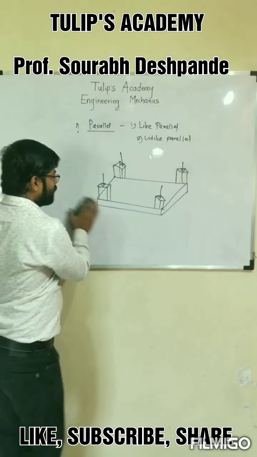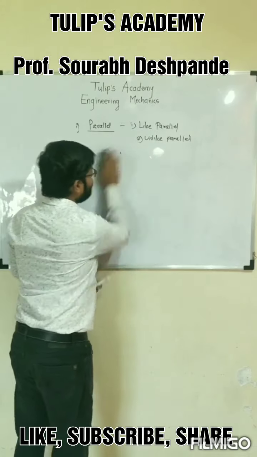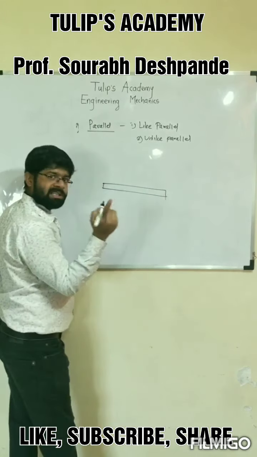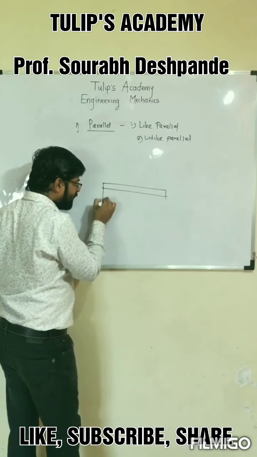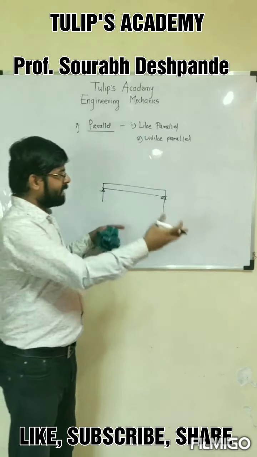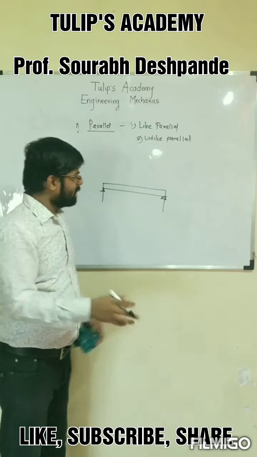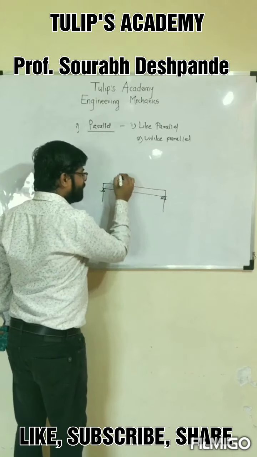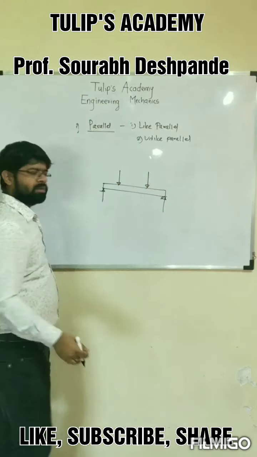If you consider the example of the beam, let me erase this. The beam is a transverse member. It is supported on two columns. The columns may be located at the ends or they may be intermediate supports, depending upon determinacy, which we will see later on. And this beam is subjected to vertically downward forces.